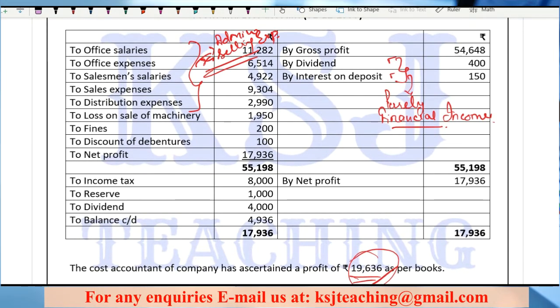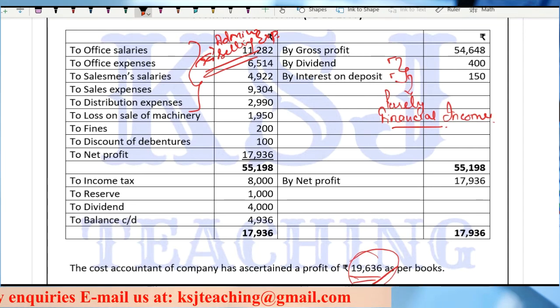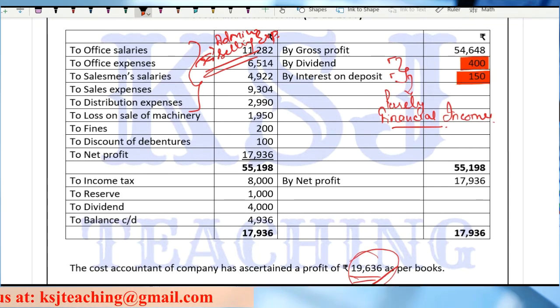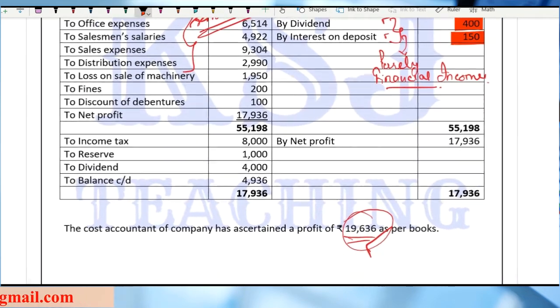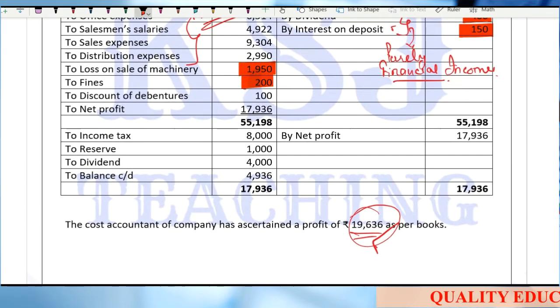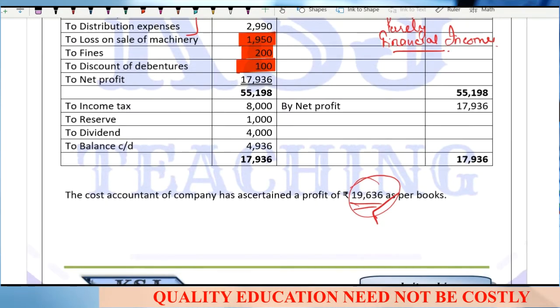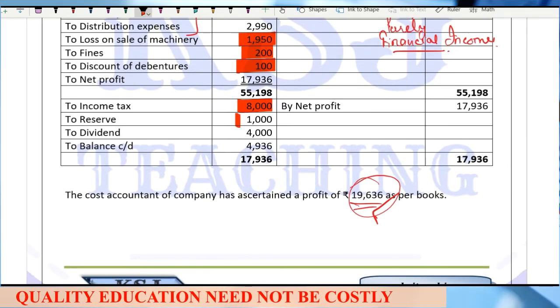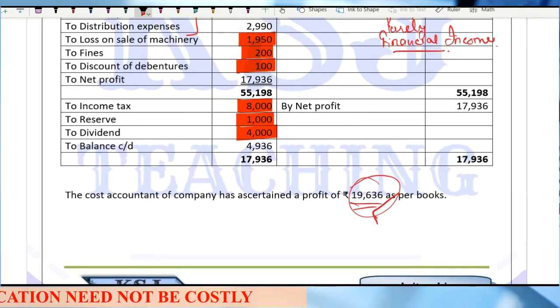So what are the items that are going to create the difference? This item and this item first. Then the loss on sale of machinery, this is a purely financial expense, it will create a difference. Then the fines, again a purely financial. Discount on debentures, again purely financial. Income tax, again purely financial. Reserve, again purely financial. Dividend, again purely financial.